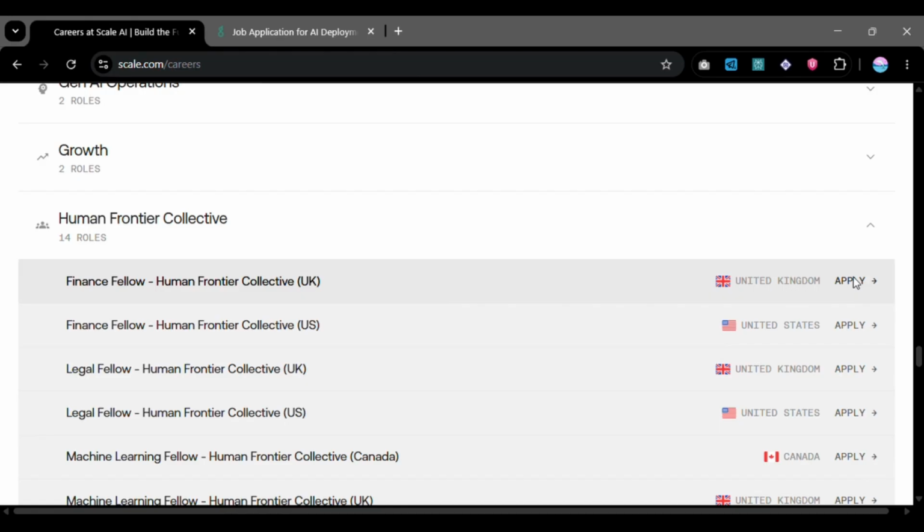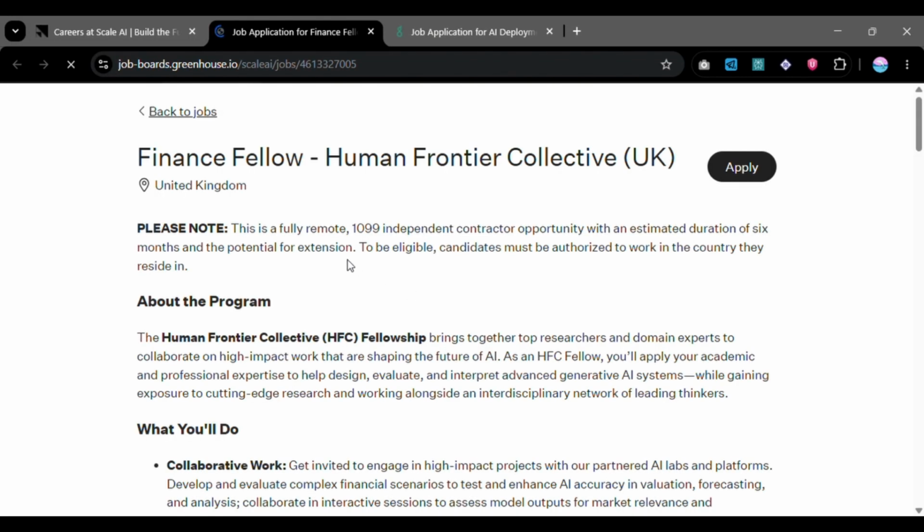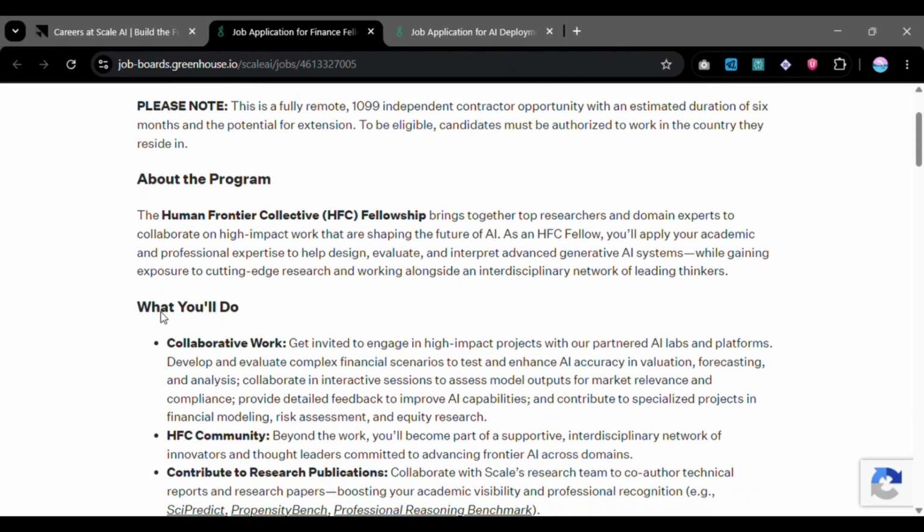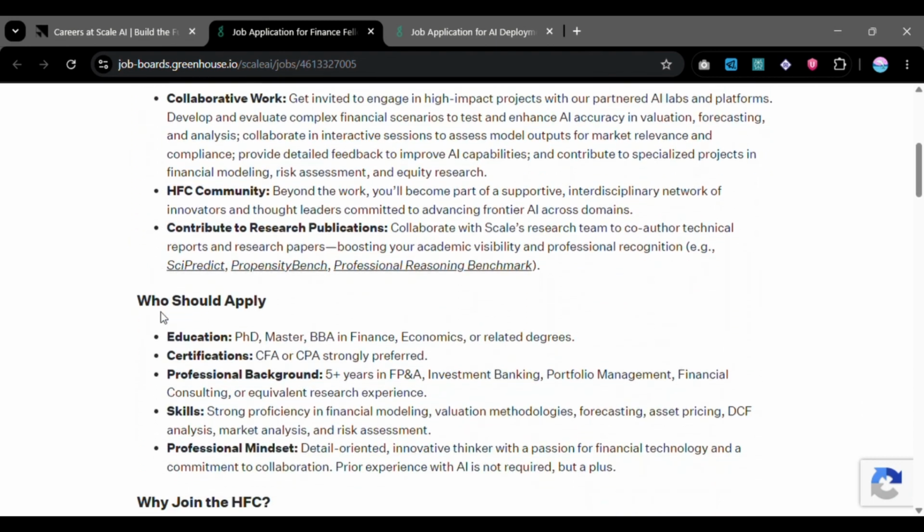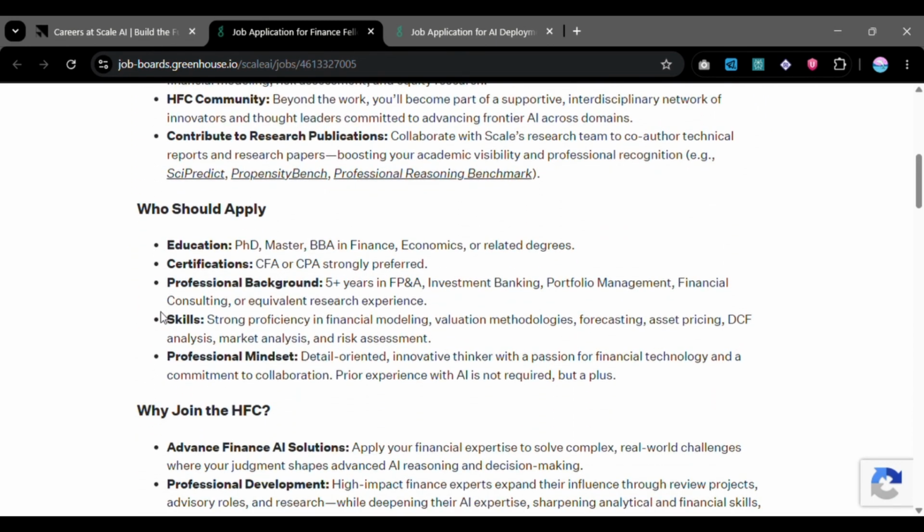You'll just click over here, apply. Let me just click there, apply. I'll show you how you do an application, and after you have done that, you can see now the job has been opened, the one that I've clicked. And all of this is the description of the job. It's good for you to pass through the description to see if you fit for the job. Like this one, they require education where you are supposed to have a PhD, Masters, BBA in finance, economics, or any related degrees.